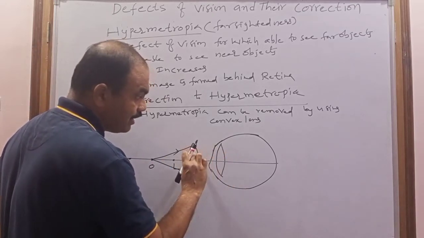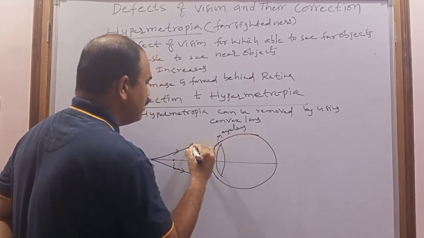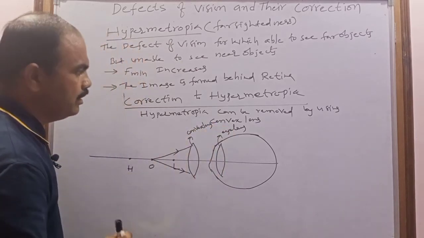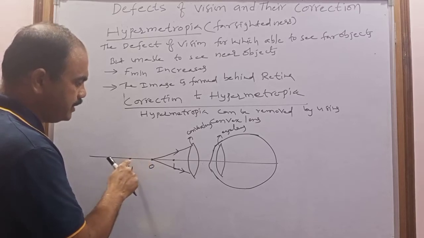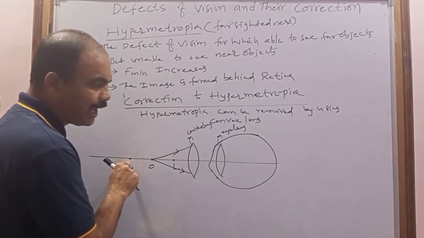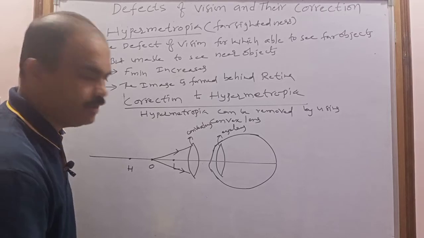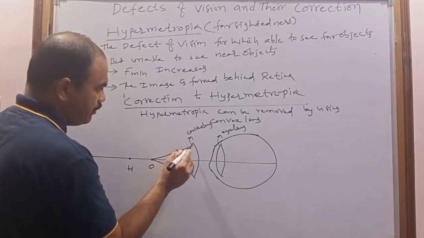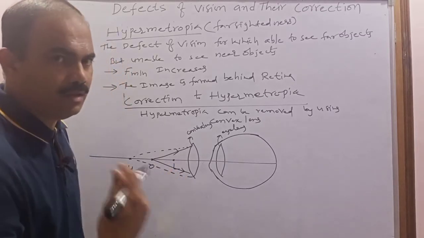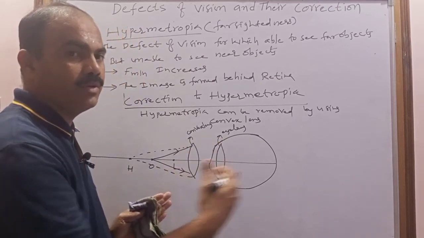This is the eye lens, remember, and this is the convex lens. If this convex lens forms the image of this object at H, then that image formed at H can act as the object for the eye lens, and then the eye lens can form the final image on the retina. Which type of image does the convex lens form? It is the virtual image. Already you know that when the convex lens forms the virtual image, the object is within the focus of this convex lens.